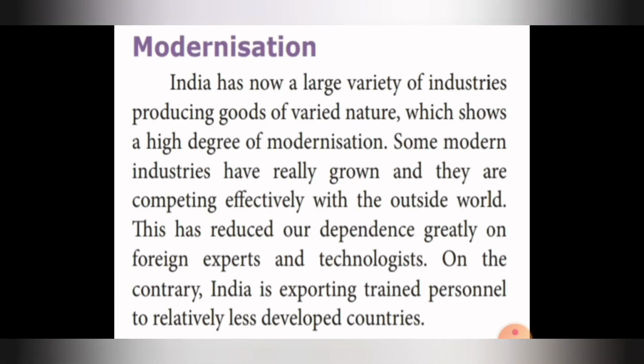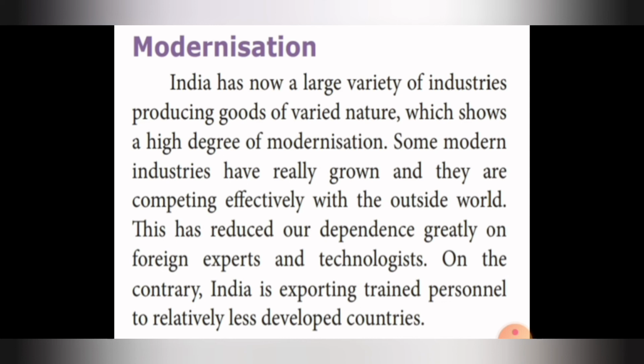Next comes modernization. India now has a large variety of industries producing goods of varied nature, which shows a high degree of modernization. What does it produce?